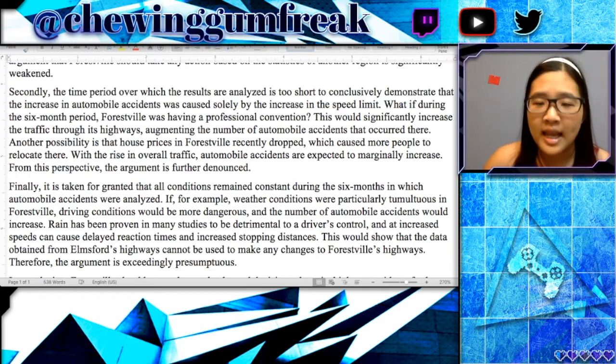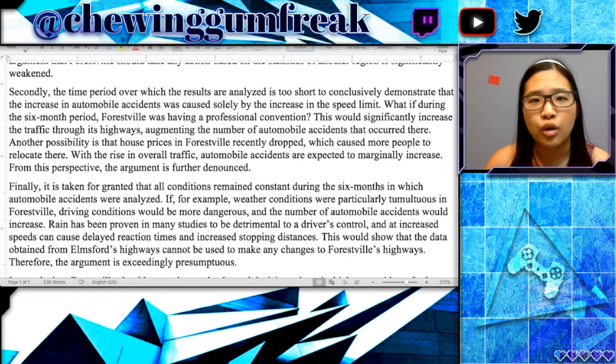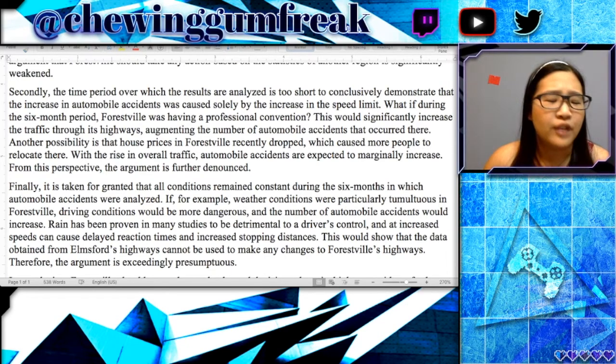Again, when you're breaking down these arguments, it's not that the person is wrong or that the argument is incorrect. It's that the argument could be incorrect. You're really focusing on that possibility there. So you can still mention that weather is taken for granted as being constant, but don't write 3-4 lines here because you're really just wasting effort and time.